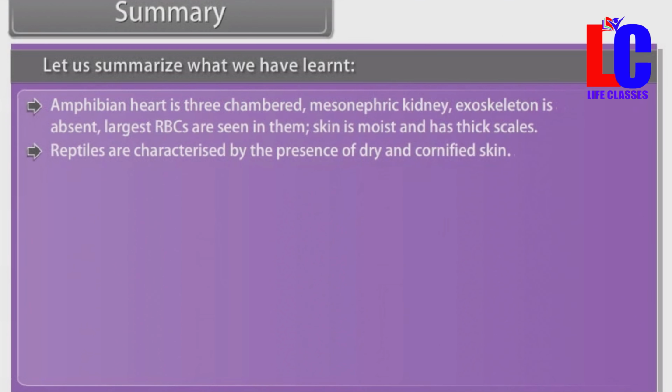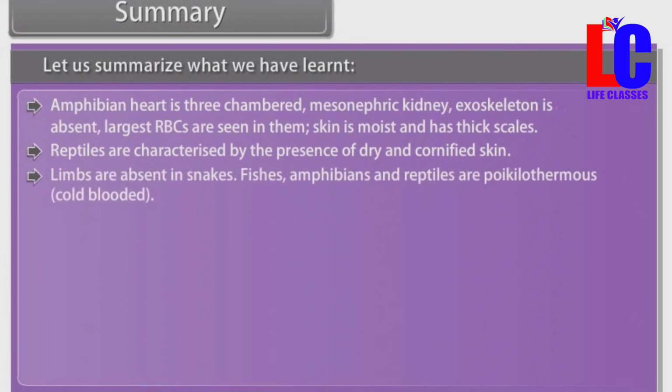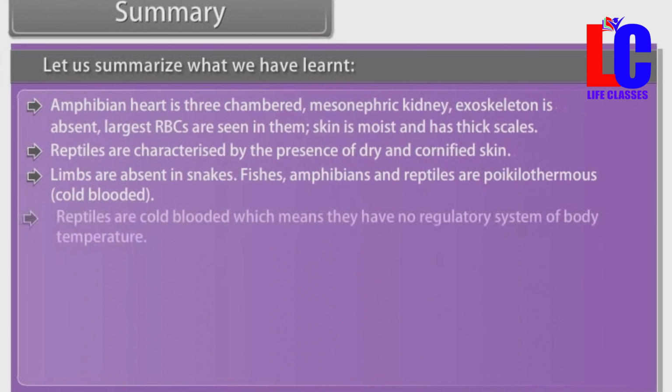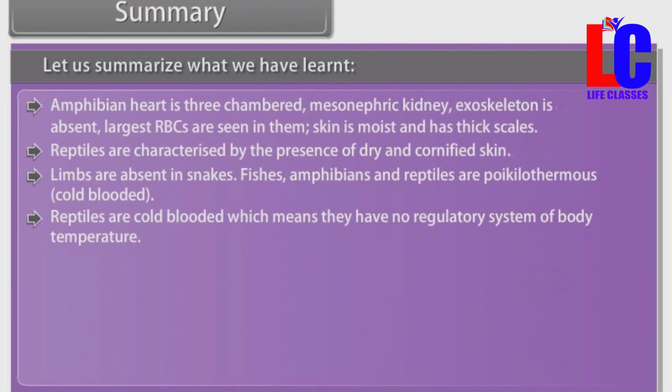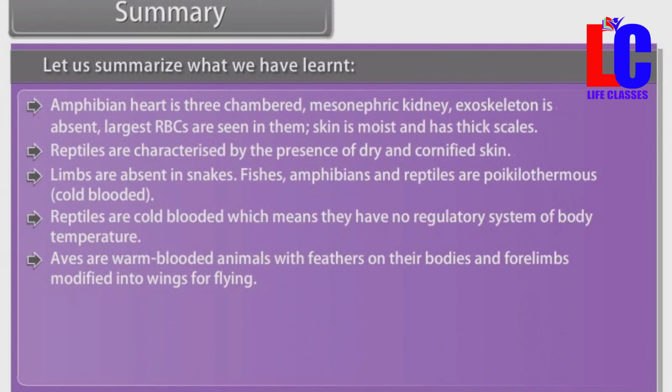Reptiles are characterized by the presence of dry and cornified skin. Limbs are absent in snakes. Fishes, amphibians, and reptiles are poikilothermous, that is, cold-blooded. Reptiles are cold-blooded, which means they have no regulatory system of body temperature. Aves are warm-blooded animals with feathers on their bodies and forelimbs modified into wings for flying. Four-chambered heart is found in birds.